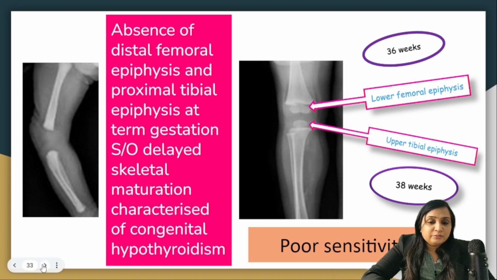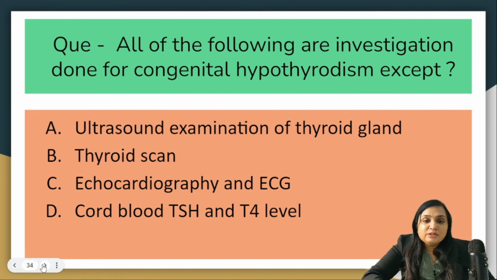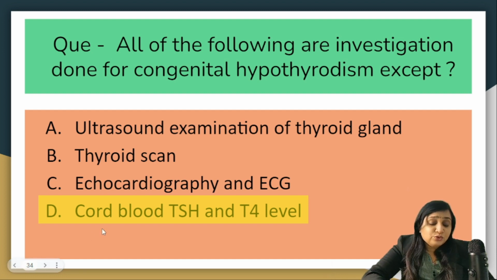However, this X-ray of long bones has a very poor sensitivity for diagnosis of congenital hypothyroidism. All of the following are investigations done for congenital hypothyroidism except: A, ultrasound examination of thyroid gland; B, thyroid scan; C, ECG and echo; D, cord blood TSH and T4 level. The correct answer is option D, cord blood TSH and T4. We just discussed that cord blood TSH and T4 may lead to over- or under-diagnosis of hypothyroidism because there is a surge of thyroid hormone at the time of birth.